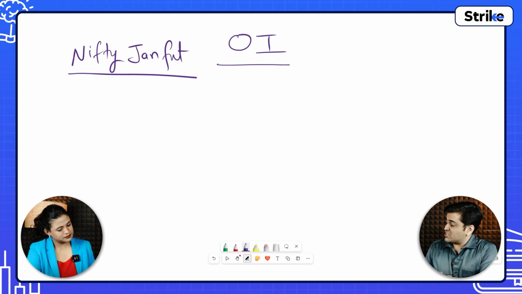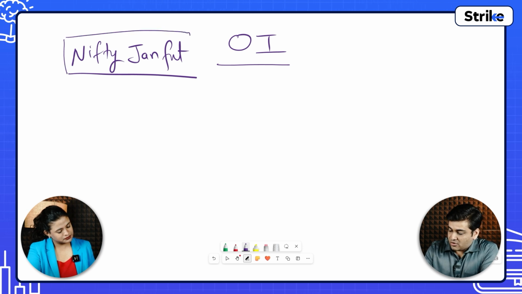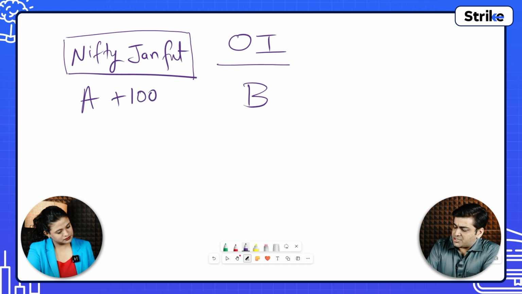But open interest is something different. Now the open interest of, let's say, this particular contract. There is Mr. A and there is Mr. B. Let's say Mr. A bought 100 shares of a particular contract, and Mr. B sold those 100 contracts.